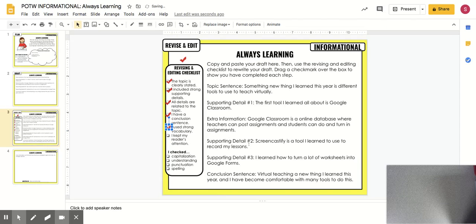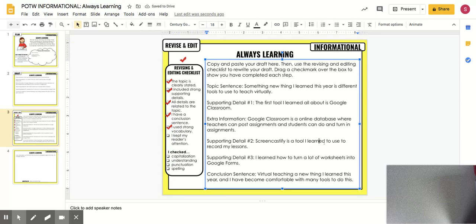But what's nice is you can go back and go, wait, maybe I can do a different word instead of learned, because I do use that a lot. So let's see here. Screencastify is a tool. What's another name for, or another word for learned? I used a lot, or I studied to use to record my lessons. I don't know if that really makes sense for Screencastify. Let's see. Screencastify is a tool I studied to use to record my lessons. I perfected to use, or I perfected to record my lessons. Maybe I want to do that instead. That's a different word.